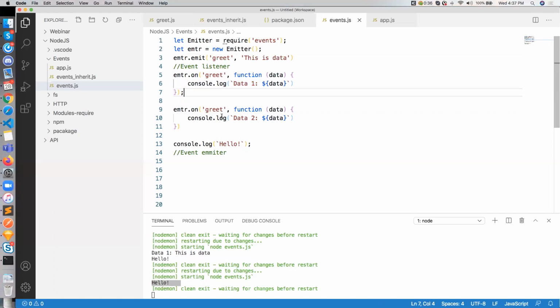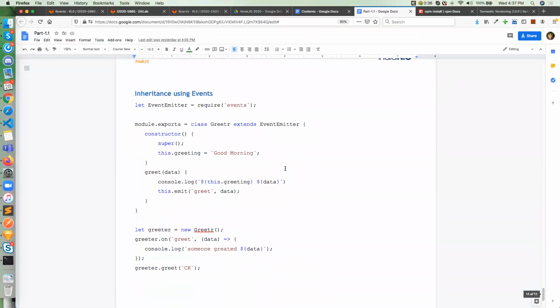So it is clear now how events are used. You can emit any data through this event, and it can be accessed using the on listener. Is it clear? Okay, so that's it for today. We can see more examples on it: how we can emit from one file and access it in another file, and how we can create our custom class inheriting the built-in events class, right? We can see it tomorrow.